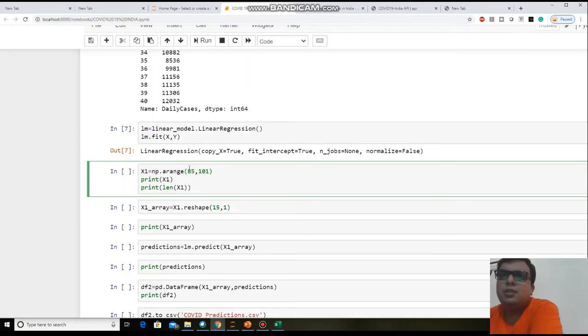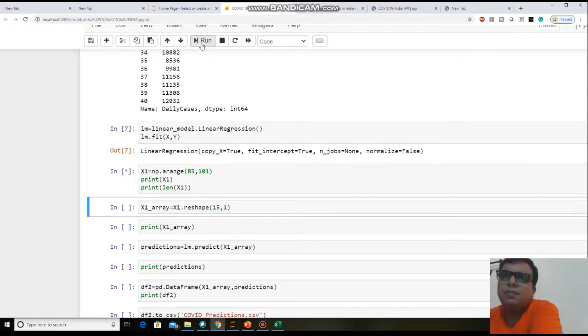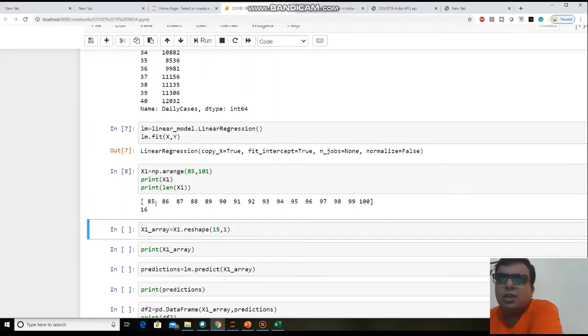This will create an array from 85 to 100 because the last value is excluded. That's why you are getting an array from 85 to 100. If you want to print this array, you just print it. So this array is from 85 to 100 as per our requirement, and 16 elements are there.